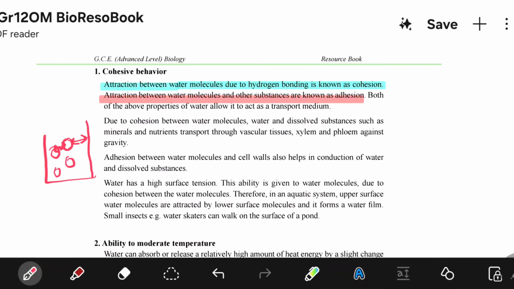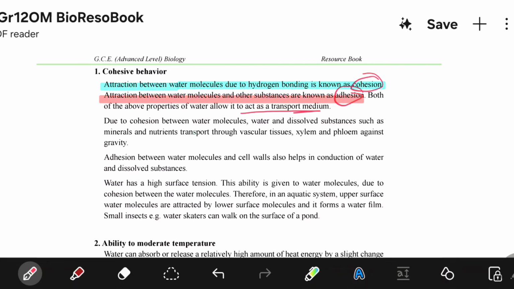So between water molecules you call it cohesion, and between a water molecule and other substances, for example the wall of the container, you call it adhesion. Both of these properties of water, cohesion and adhesion, allow water to act as a transport medium.